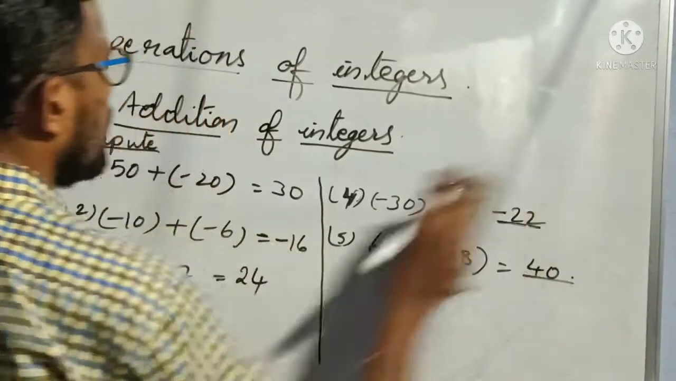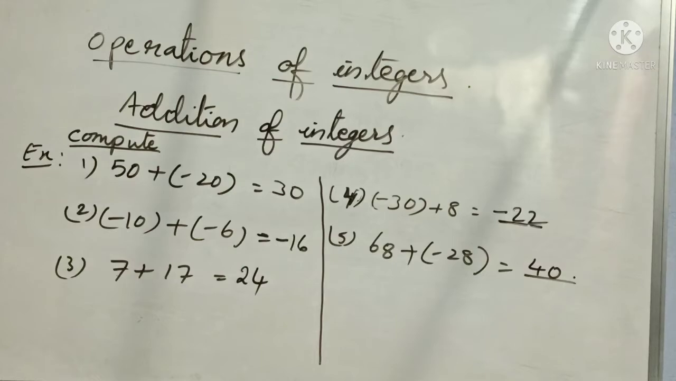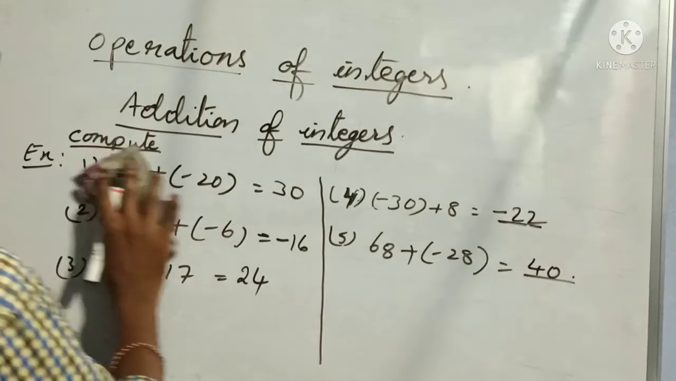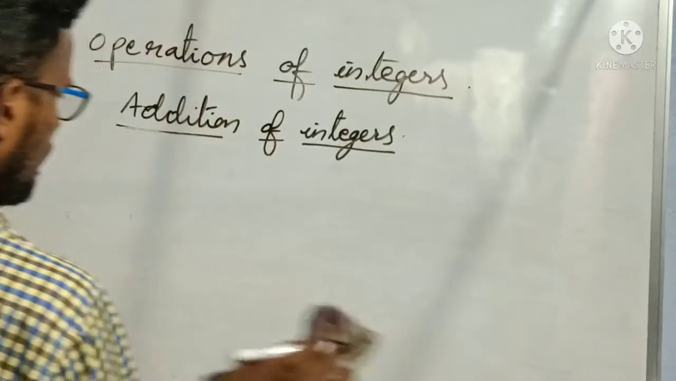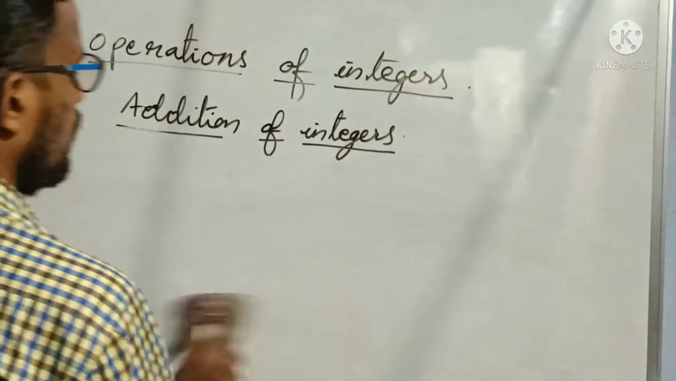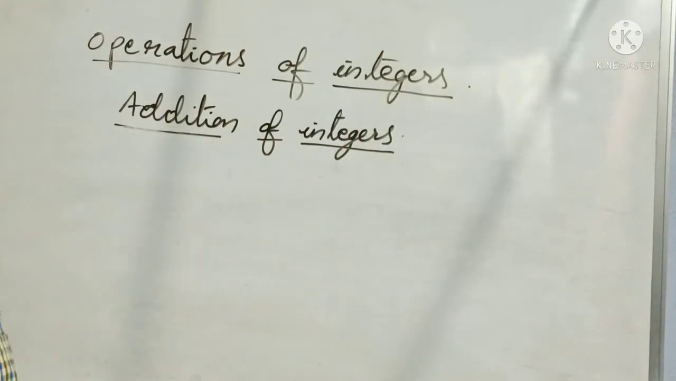Here is only addition of integers, no number line for this. Just addition of integers. For example, if you take more than 2 or 3 integers, how we should do that we will see later, after we complete subtraction.